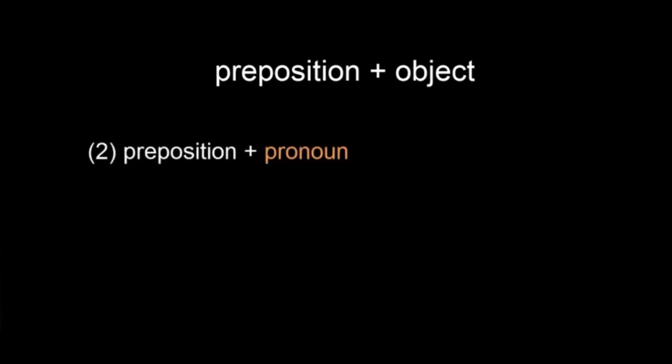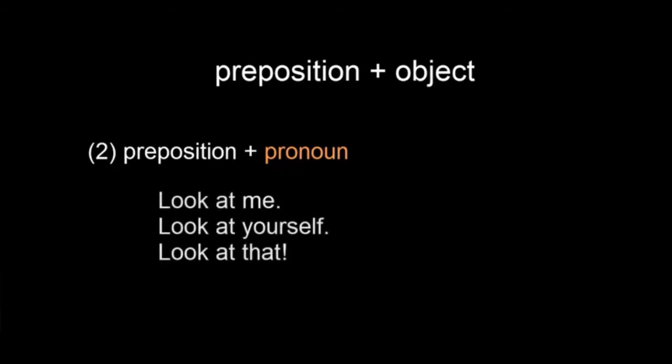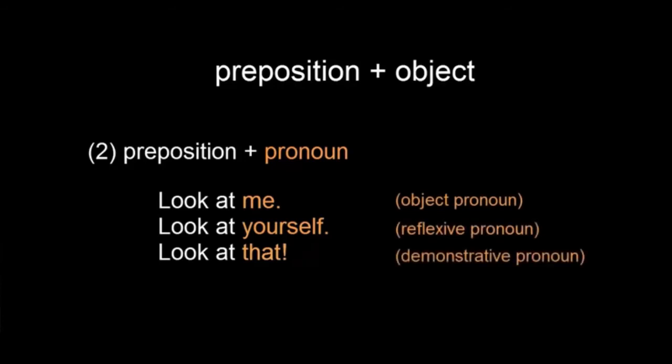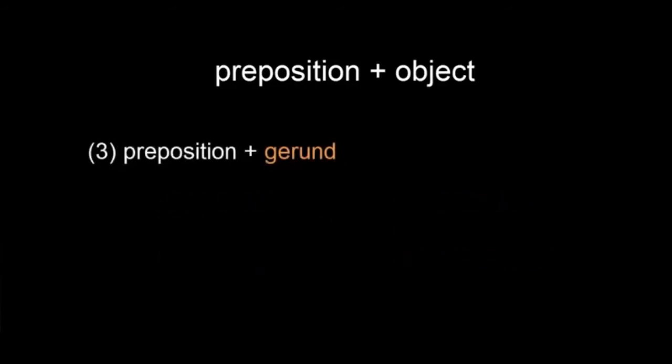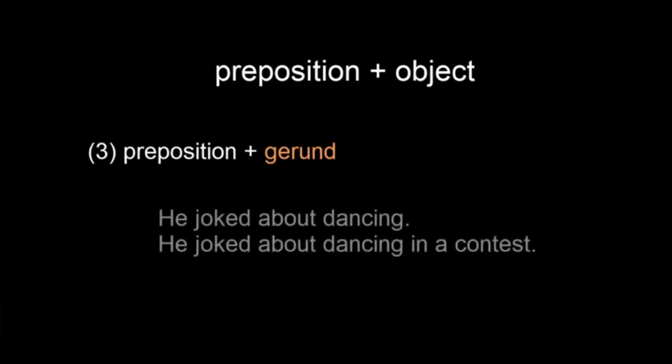A preposition can come before more than one kind of pronoun. Consider these examples. Look at me. Look at yourself. Look at that. An object pronoun can come after a preposition, and so can a reflexive pronoun and a demonstrative pronoun. Finally, a preposition can also be followed by a gerund. Look at these examples. He joked about dancing. He joked about dancing in a contest.